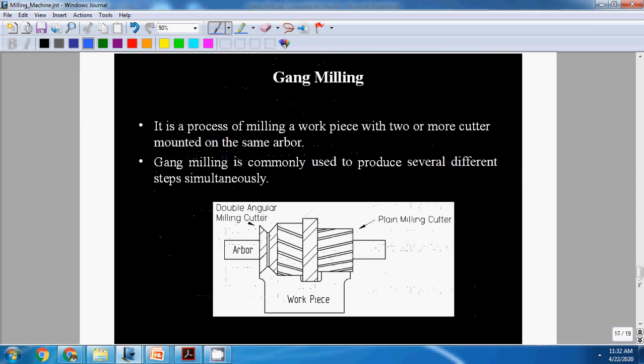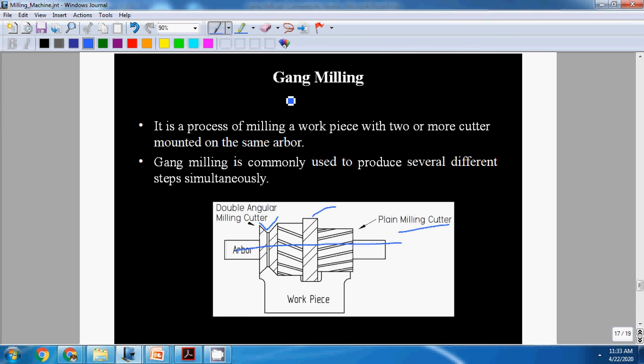Gang milling. Gang milling means it is a process of milling a workpiece with two or more cutters mounted on the same arbor. Here this is an arbor on which cutting tool is mounted. This is an angular cutter and this is a plane cutter. These two cutters are mounted on the same arbor on the same workpiece. Two operations are done here. One is angular milling, another one is plane milling.